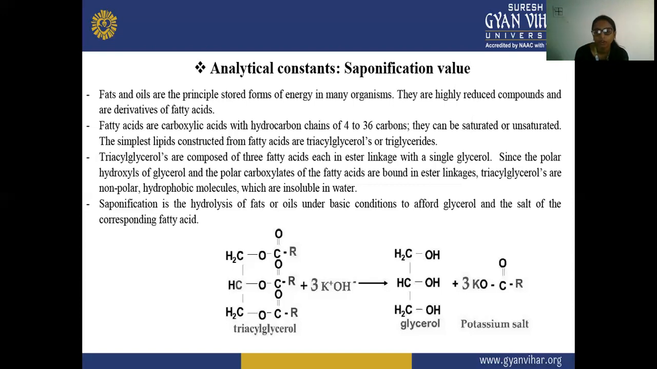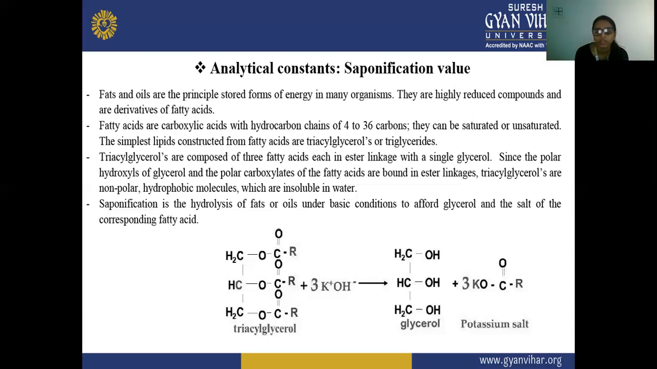Since the polar hydroxyl of glycerol and the polar carboxylate of the fatty acids are bound in the ester linkage, this triacylglycerol containing a carboxylic acid and a hydroxyl bonded in an ester linkage is non-polar. So these triacylglycerols, formed from the hydroxyl of glycerol and the carboxylate of the fatty acid, are bound by an ester linkage.